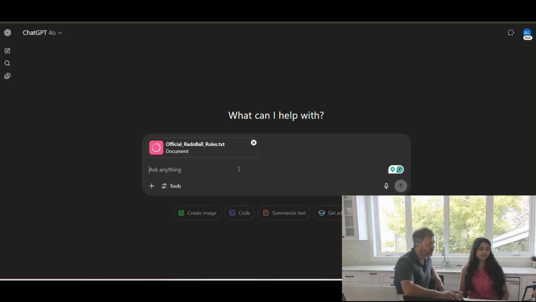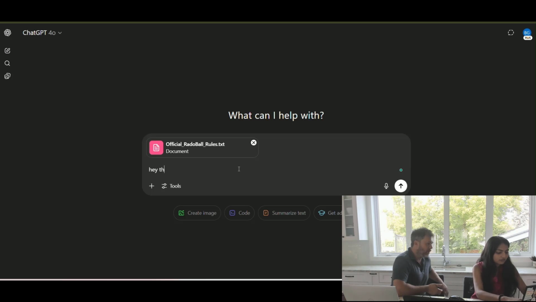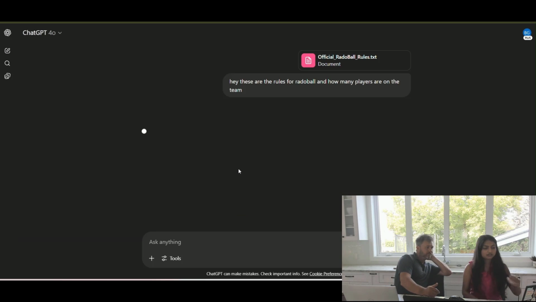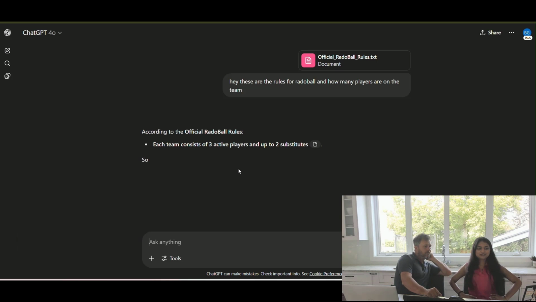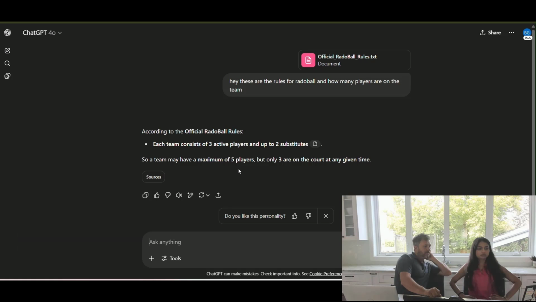Are we going to do Radoball or are we going to do lacrosse off the hop? We can start with Radoball. Okay, I'm interested. We throw in the official rules of Radoball there, and then we're going to ask it something like, hey, these are the rules of Radoball. And the classic is, how many players are on a team? Which is interesting because it can't possibly know anything about Radoball, because Radoball doesn't exist. Exactly. And it would be funny to see if it actually pops up. Oh, there we go. Perfect, right?